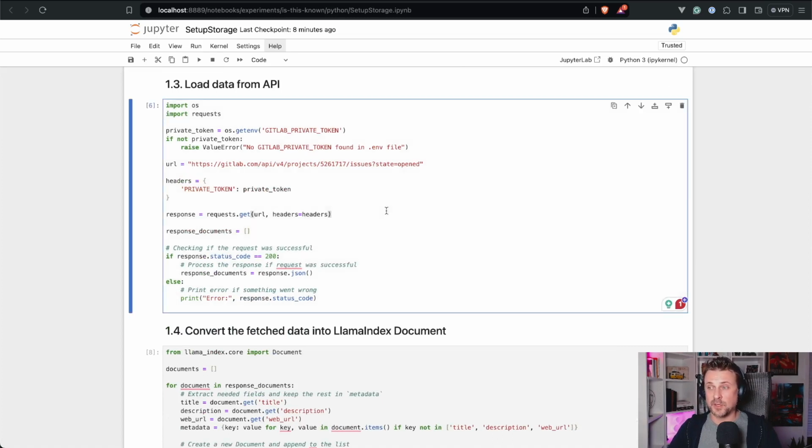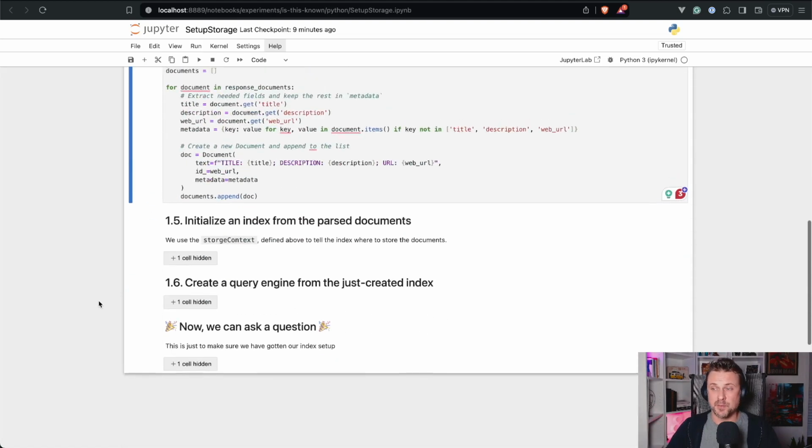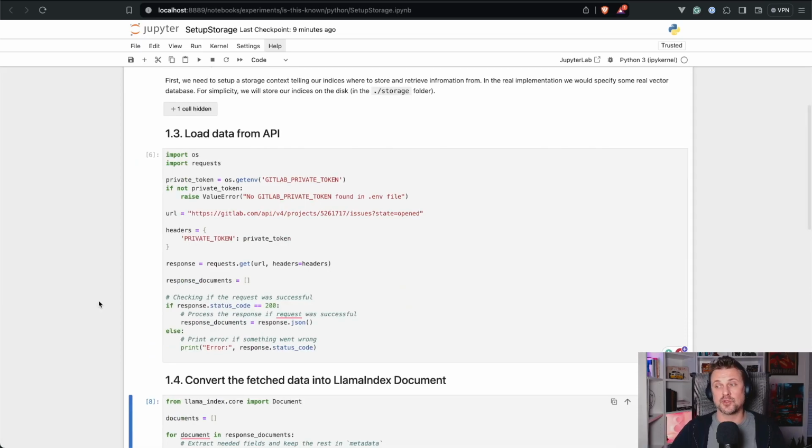What data we load from the GitLab API, and how do we convert this into the Llama Index friendly format? These two cells are the most important ones for you to take a look at, apparently. All the rest can stay the same for you to just consume.